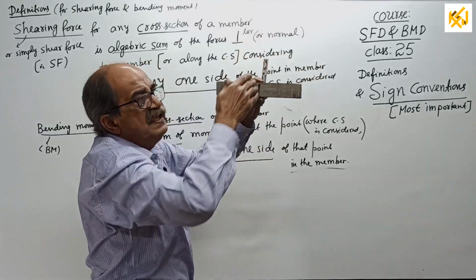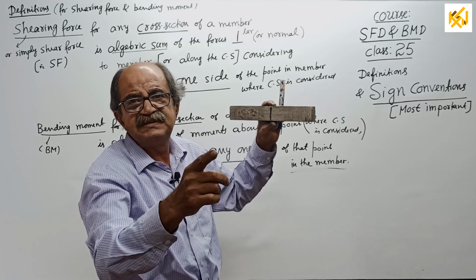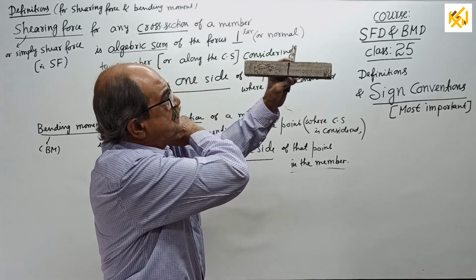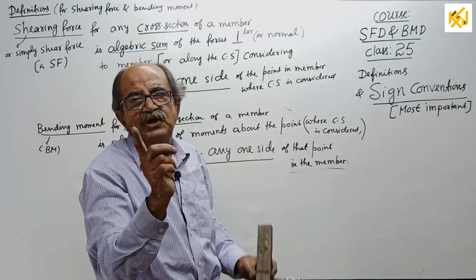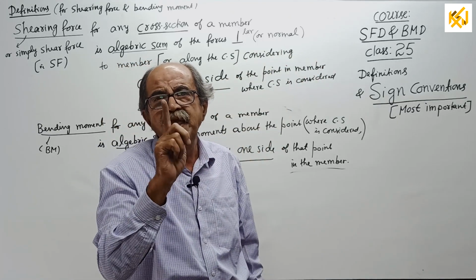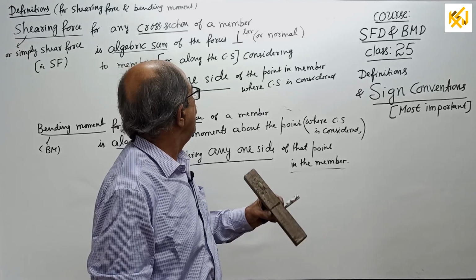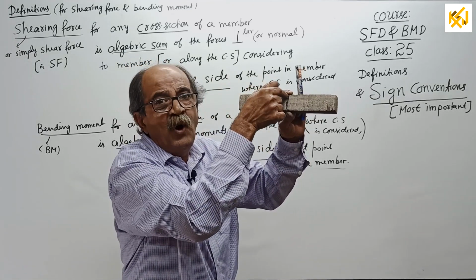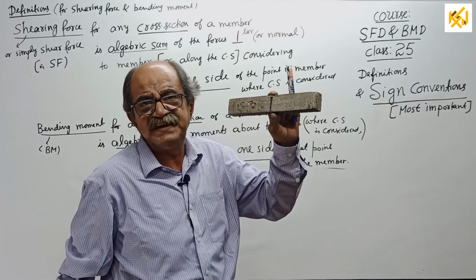So, it is the algebraic sum of the forces. Algebraic sum means net force. Either consider this side or consider that side. Not both sides, only one side. Considering any one side of this point where the cross section is taken.